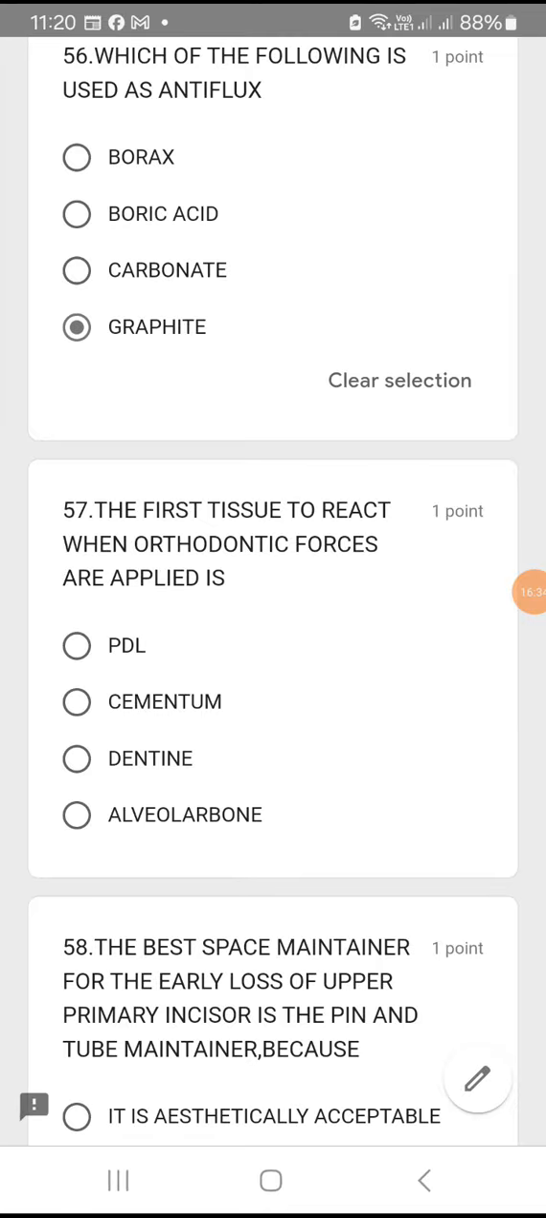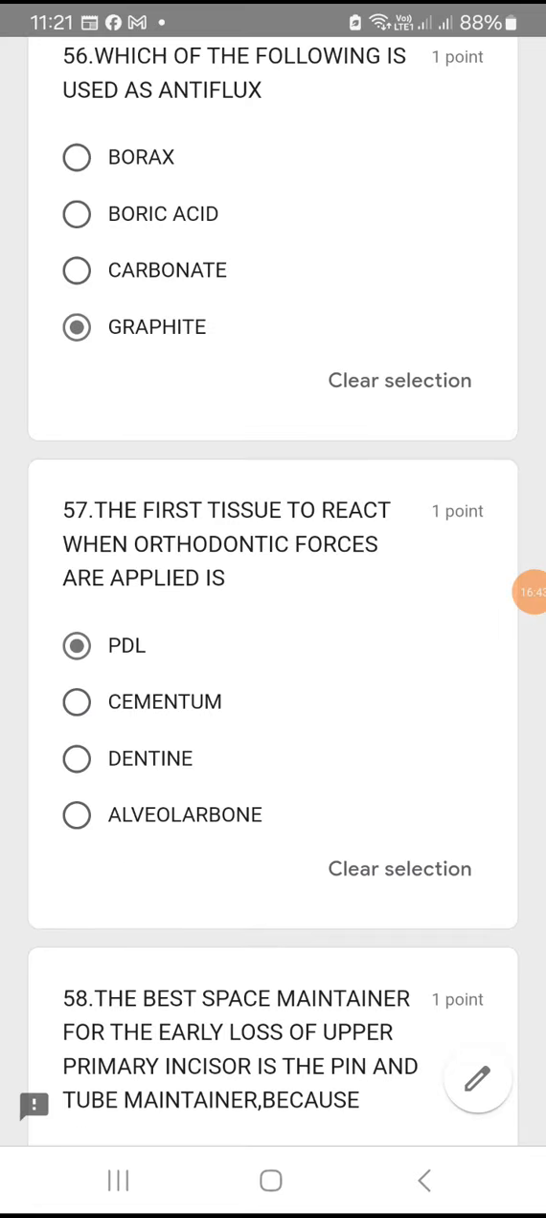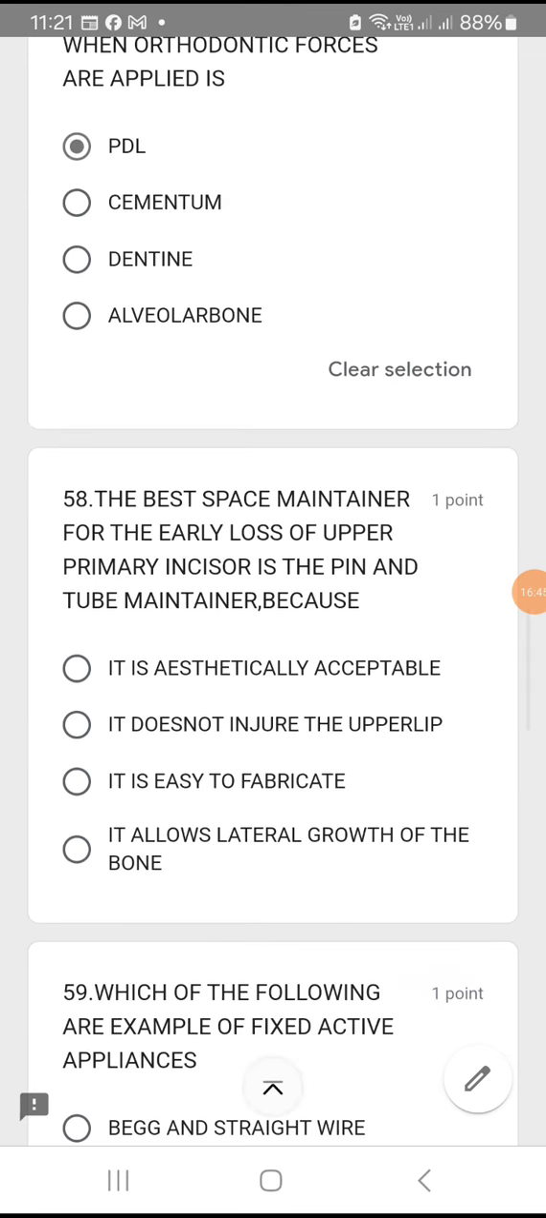The first tissue to react when orthodontic forces are applied is, when you apply the orthodontic force, the first tissue to react is always a PDL, periodontal ligament. Okay, so option A is the right answer.